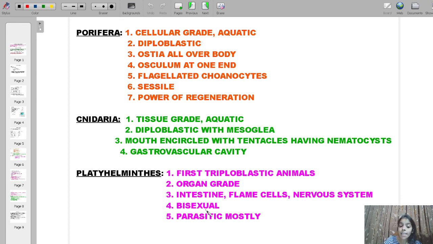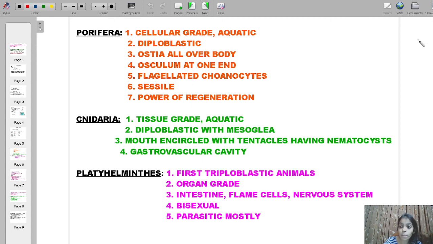They are bisexual, which means male and female reproductive organs are both found in the same organism. Mostly they are parasitic. One or two may be free living, like Planaria, which is a free living platyhelminth.